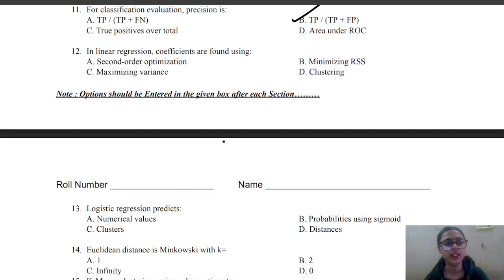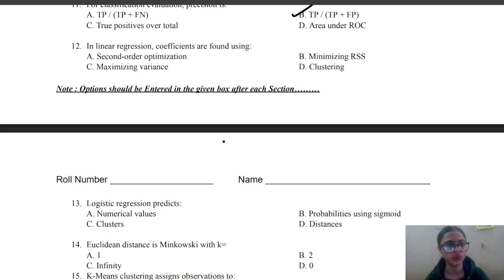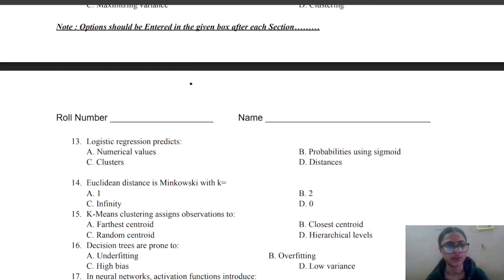Next is, in linear regression, coefficients are found using dash. So the correct answer for this question is minimizing the RSS, because others are not used in linear regression.